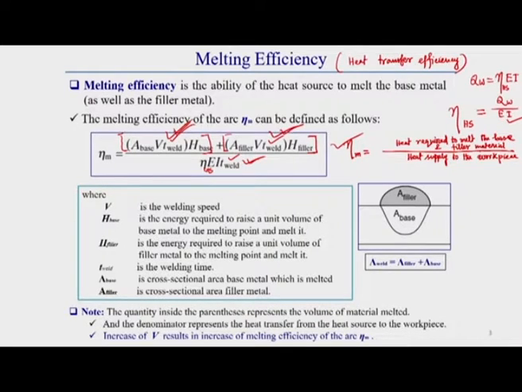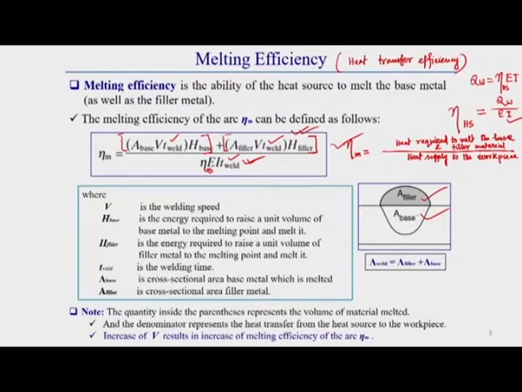And how we calculate this second term of the heat energy, we can calculate by checking the cross section view of the weld bead. Once we cut the cross section, there we can get the overall cross section view of the molten metal zone. In this molten metal zone, let this top portion represent the cross sectional area of the filler material, and let this below portion represent the cross sectional area of the base material.